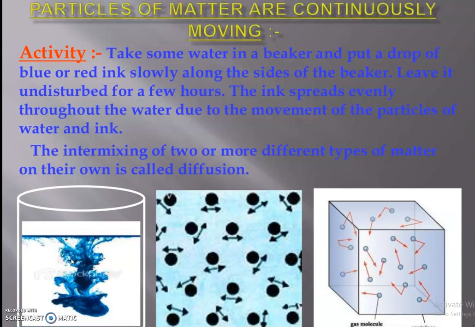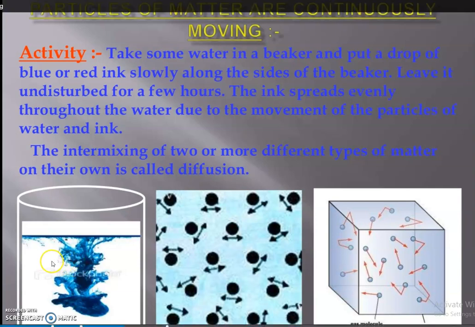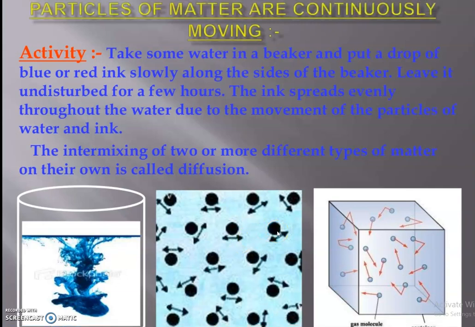How does it spread? Due to the movement of ink and water molecules, that's why we got color. The process is known as diffusion. For example, when we apply a spray in one room, the smell spreads in our entire house. Or if you are burning agarbatti, the smell will be there in the surroundings. Why is this happening? This is known as diffusion.